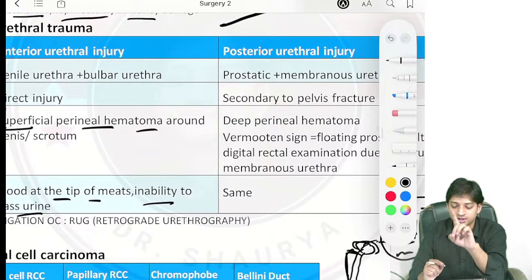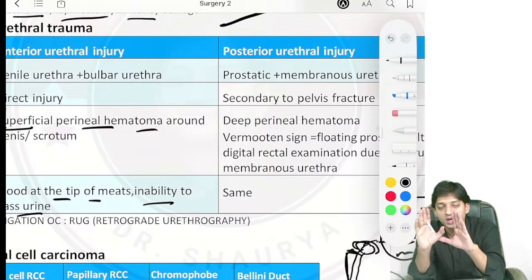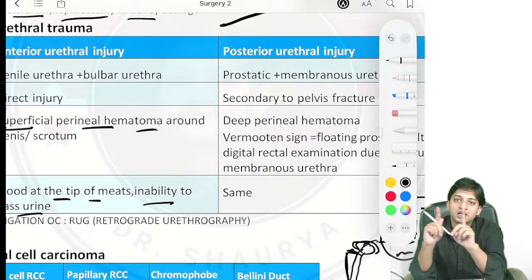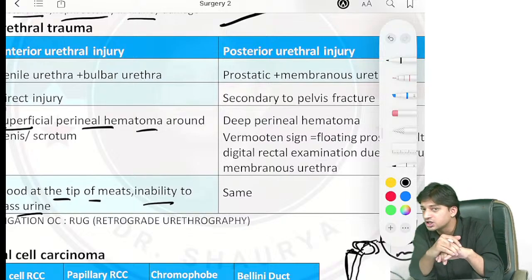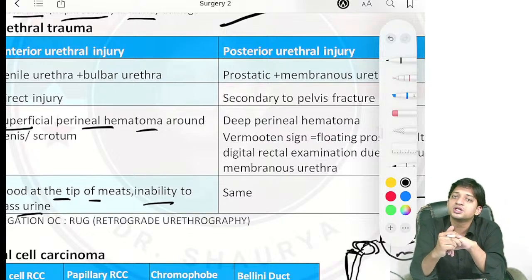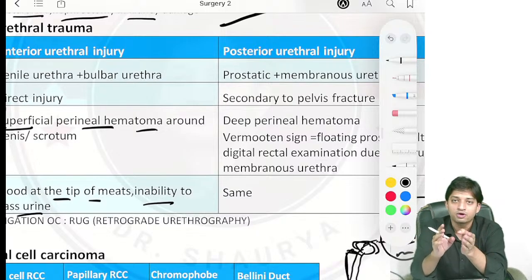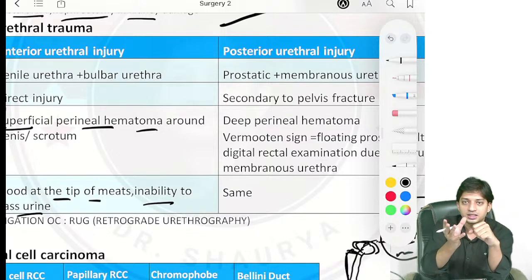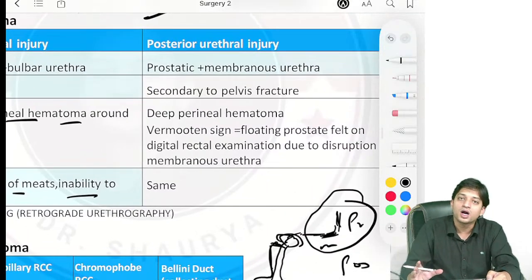Try to understand one thing: blood at the tip of the meatus and inability to pass urine is a common feature in both anterior and posterior urethral injuries. What is the differentiating point? In anterior urethral injuries there will be hematoma around the penis and the scrotum, right? Now coming to the posterior urethral injury, what will you find here?